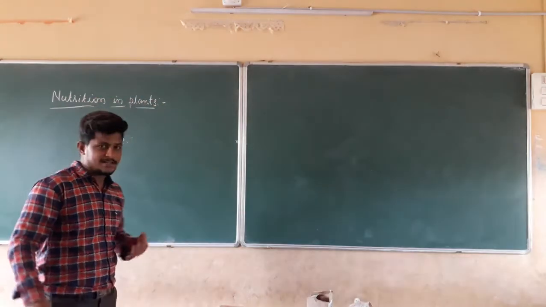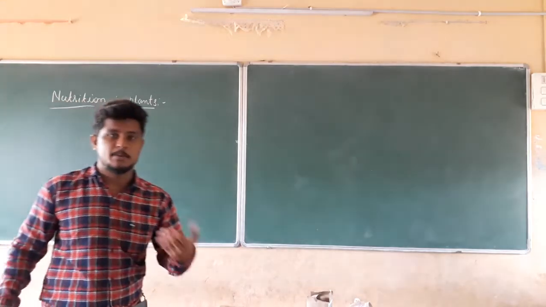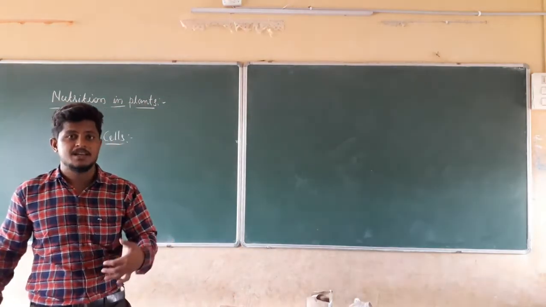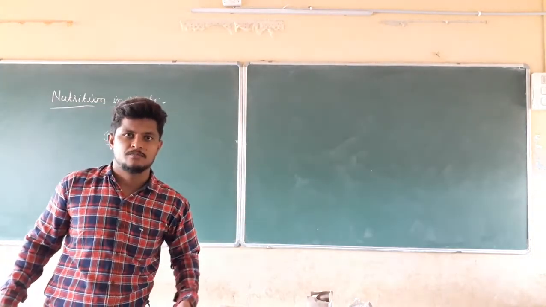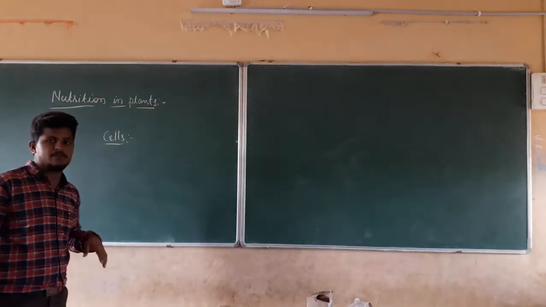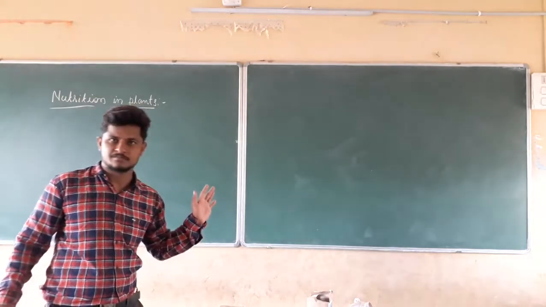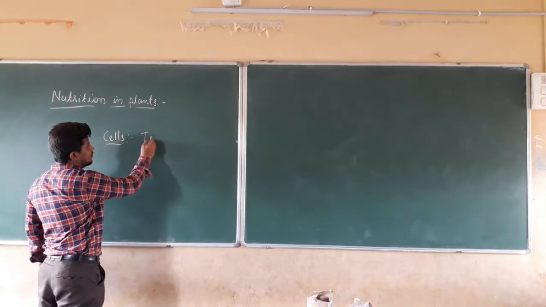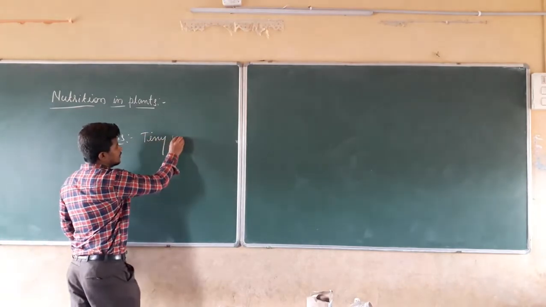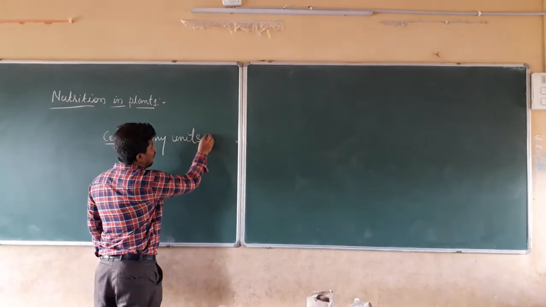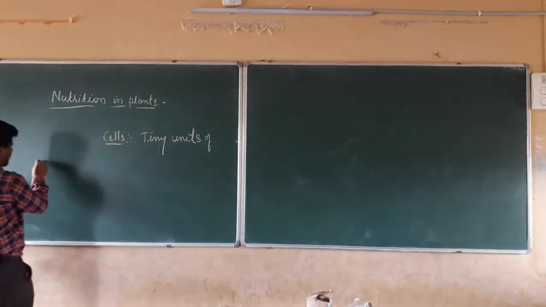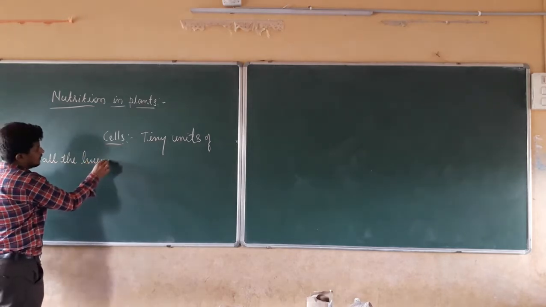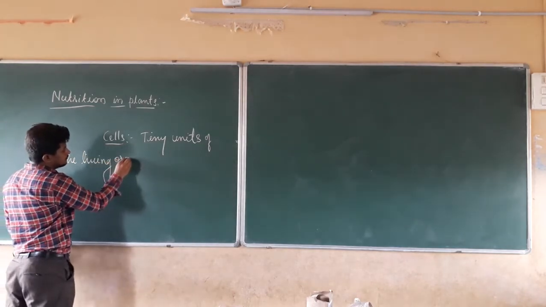In the same manner, plants are made up of cells, animals are made up of cells, human beings are made up of cells. Cells together constitute a whole body, a whole organ. So cells are very important. Without cells, no one is going to survive. Cells are the tiny units of all the living organisms.